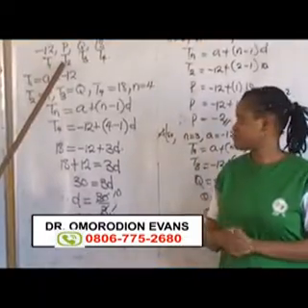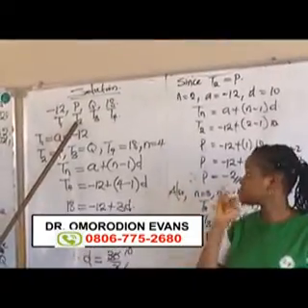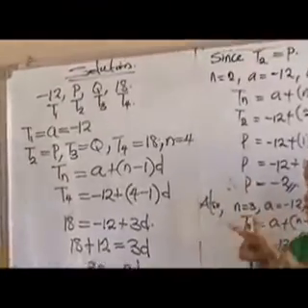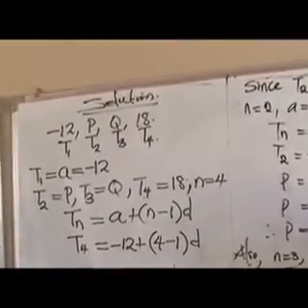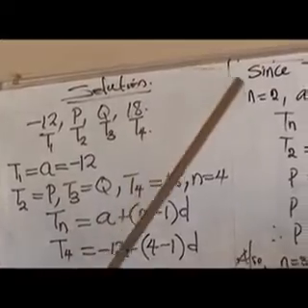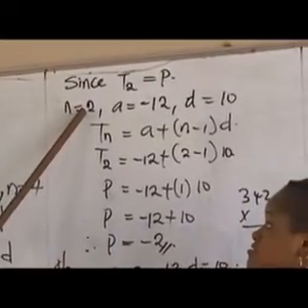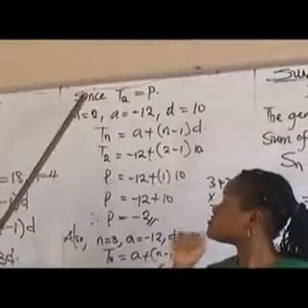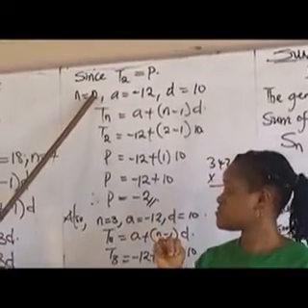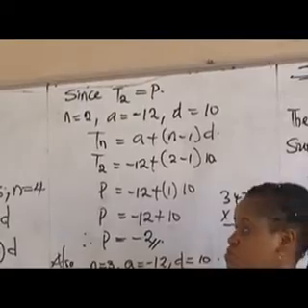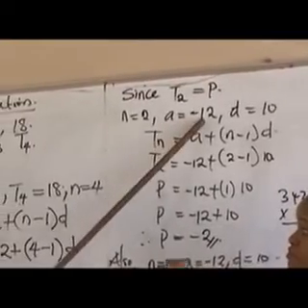And the second term is P. So what do we do? With the value of the common difference 10, we can substitute into the formula. The second term, which is P, n will be 2. A is given to us from the sequence, first term minus 12. That's what we have there.